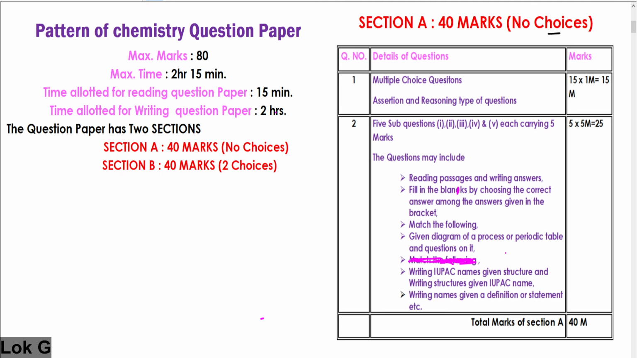Given a diagram of a process like electrolysis or the periodic table, and questions on it. Writing IUPAC names given a structure, and writing the structure given an IUPAC name. Writing names given a definition or statement, etc. Like this, you will have very easy questions. You can comfortably score these 15 plus 25 marks, 40 marks, easily. Just you need to think carefully because questions will be of recall type, application type, and understanding will be tested. You know already, you have faced 2 papers already.